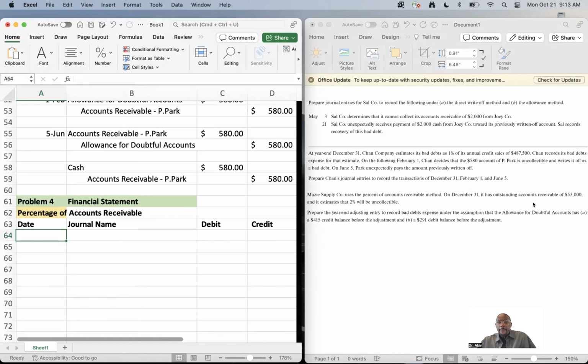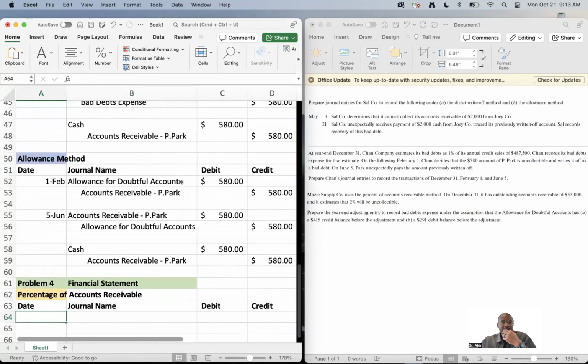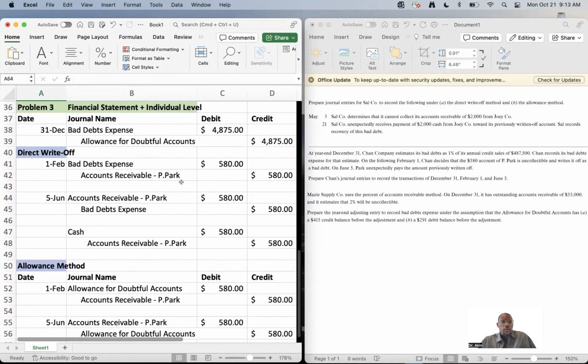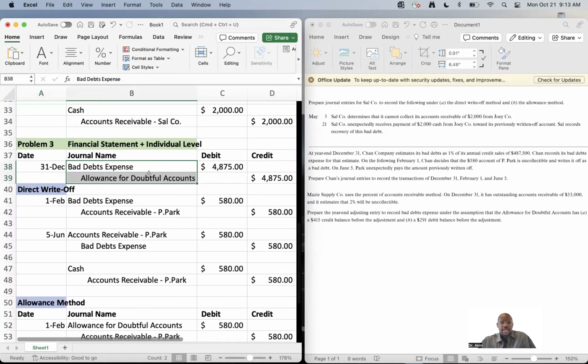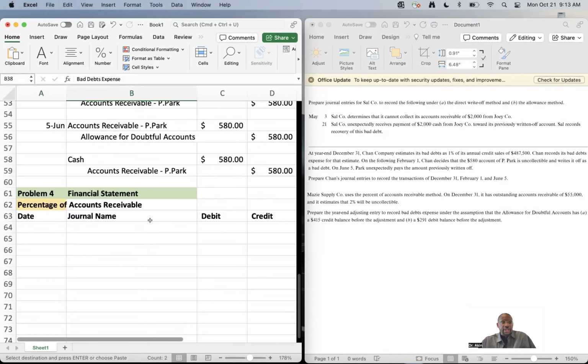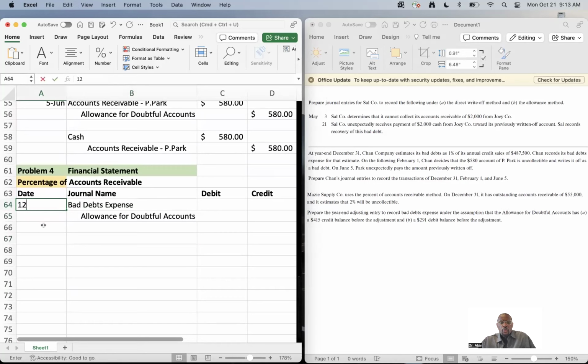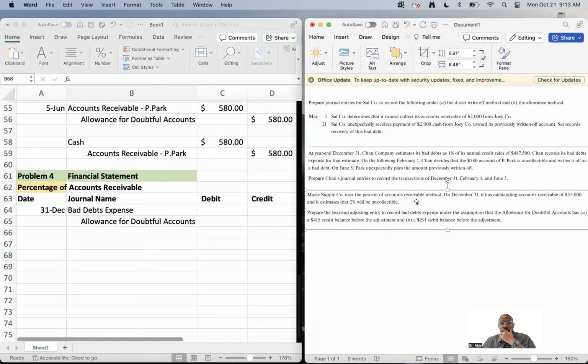So remember what I said earlier, that the accounts for the financial statements don't change. So that is super good. We can actually come here and just copy and paste that stuff. No worries. It's always going to be a debit to bad debts expense, and it's always going to be a credit to allowance for doubtful accounts. Those stay the same. Now, where we have to do some work is the amount.